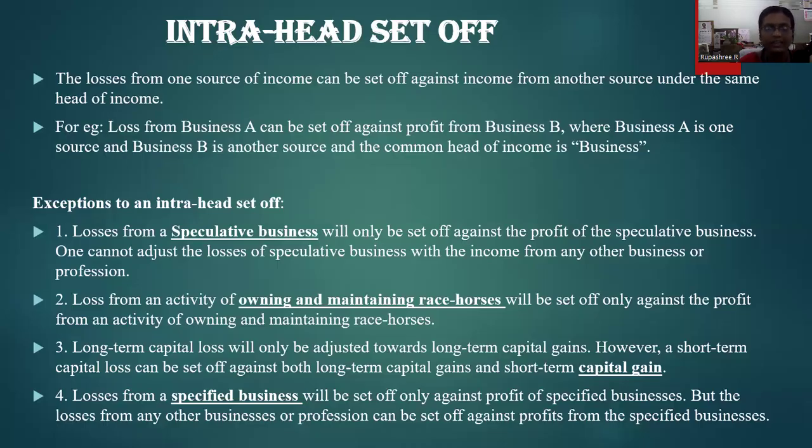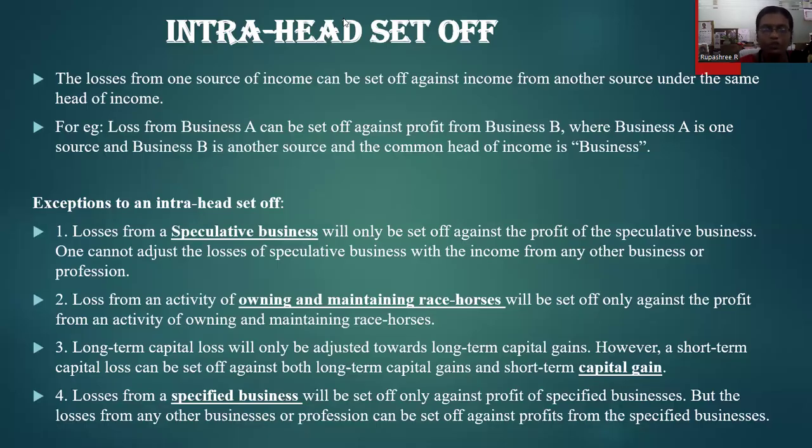that can be set off against profit of a casual income only, especially related to horse races. And thirdly, any long-term asset that you sell and incur a loss on will be adjusted only against long-term capital gain, and it cannot be set off against short-term capital gain. In simple terms, short-term capital loss can be set off against either short-term or long-term gain, whereas a long-term capital loss can be set off only against long-term capital gain and not against short-term capital gain.